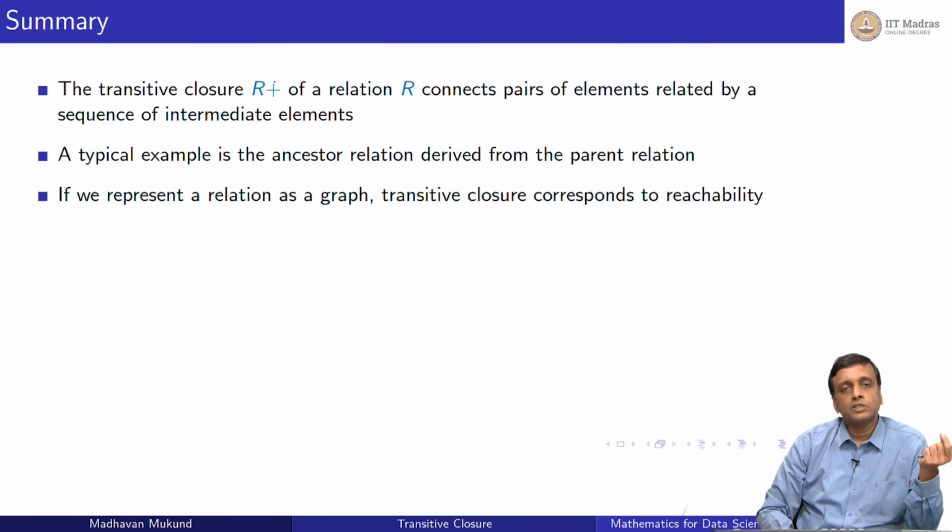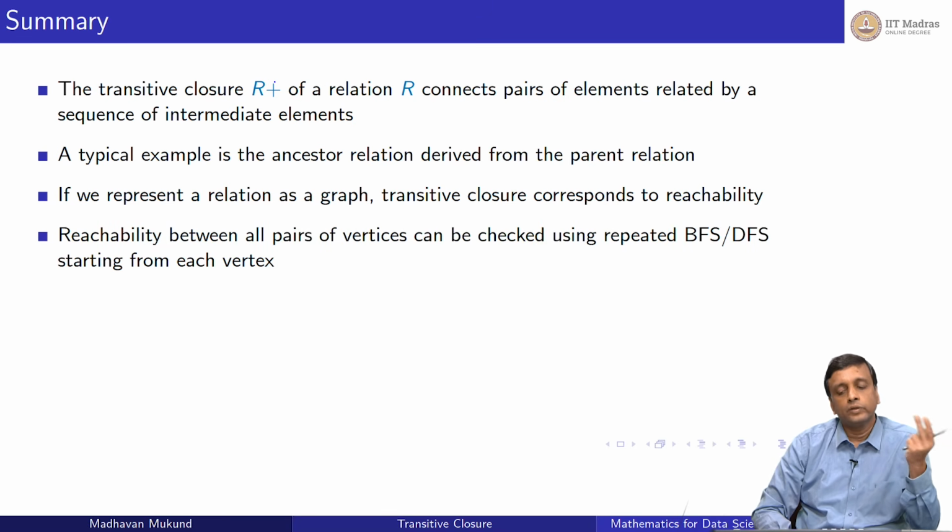Clearly, since we visualize relations as graphs, this corresponds to a path. In general, these are directed edges because relations are not assumed to be symmetric. The parent relation is certainly not symmetric: if A is a parent of B, clearly B is not a parent of A. So in general, you follow a path in a directed sense, and this is just a reachability question in graphs.